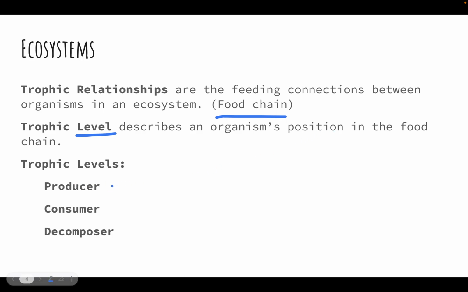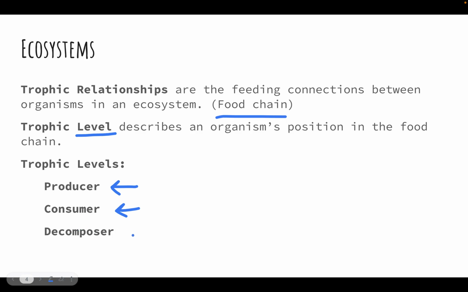We have producer, which is the first one to make chemical energy. And it doesn't create that out of nowhere using magic. It's a transformation of energy, and on this planet, it's going to be coming from sunlight for the most part. There are a few exceptions, but in most food chains, at the bottom of the food chain, we have something that is transforming sunlight energy into chemical energy. So after the producer, we have consumer or consumers, and consumer is basically something that eats something alive.